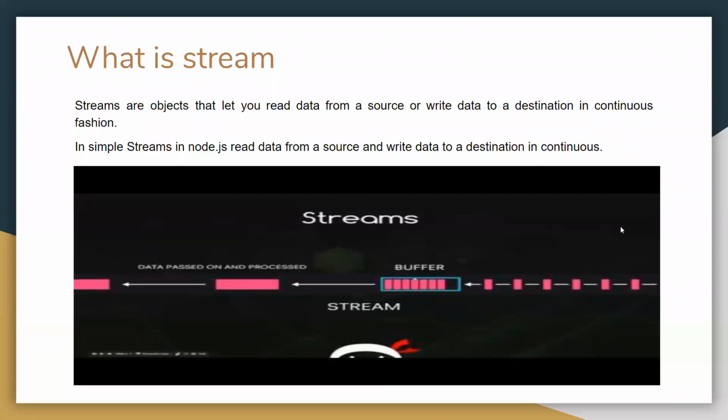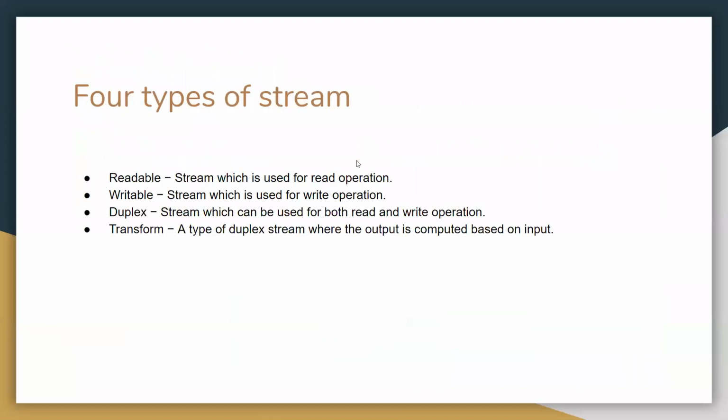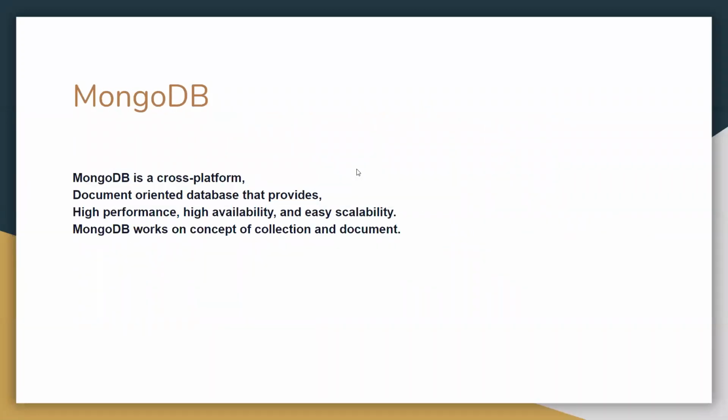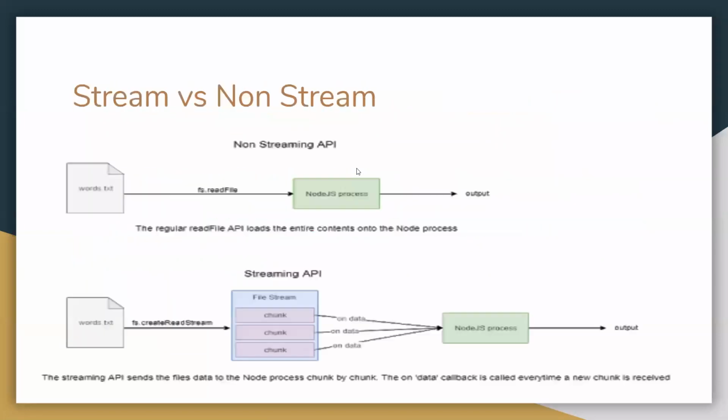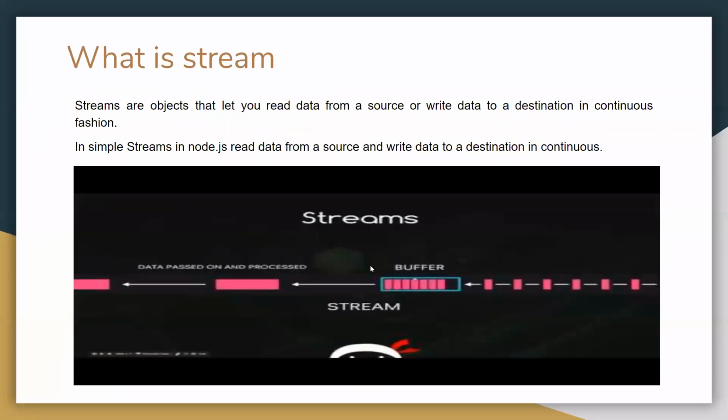Here in this picture we can see, if you want to read the data from the server, first it will be stored in a buffer, and then after it will be passed to the client, means whoever is trying to read the data from the server by stream. So this is how a stream works.